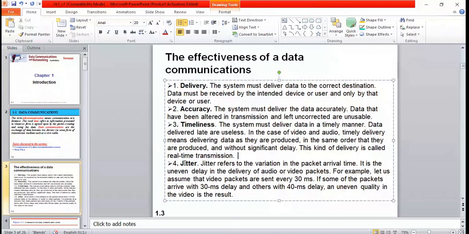Are you getting it? Many of you will get confused between jitter and delay. Delay is different from jitter. Just assume there is an arrival of packets. Some packets reach the destination every 30 milliseconds and some others every 40 milliseconds. Here, what is happening in between? There is a 10 millisecond delay. So what happens with that delay? It may lead to uneven quality of the video. If packets arrive every 30 milliseconds, the quality of the video will be good.